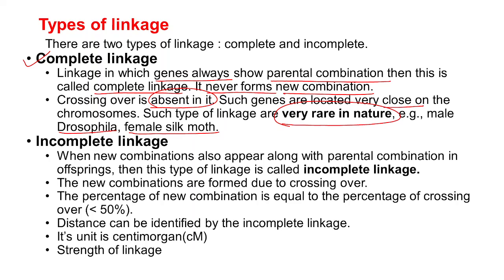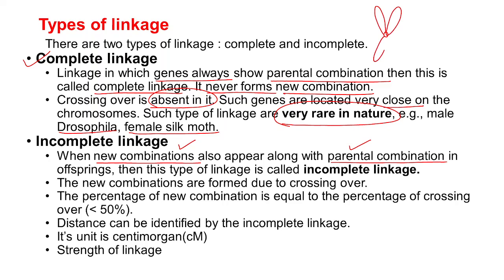Incomplete linkage is a type of linkage in which, along with the parental combinations in the offspring, new combinations also occur. That is called incomplete linkage. Incomplete linkage means we can find parental combination, but we can also find new combination. That means recombination is possible here. If recombination is possible, then it is called incomplete linkage. Here, I will draw the diagram.